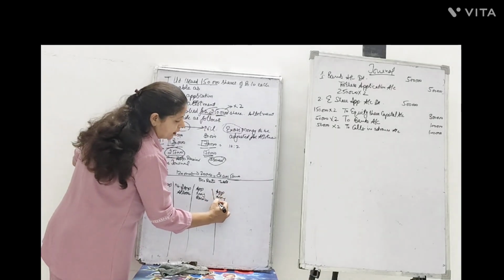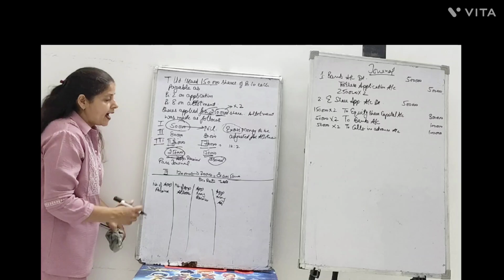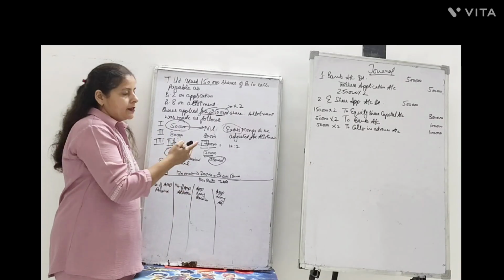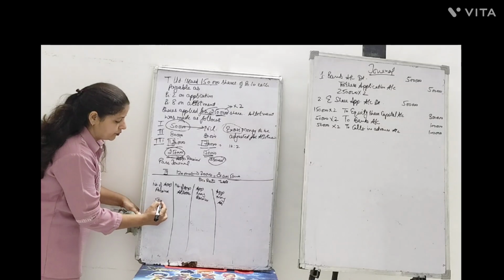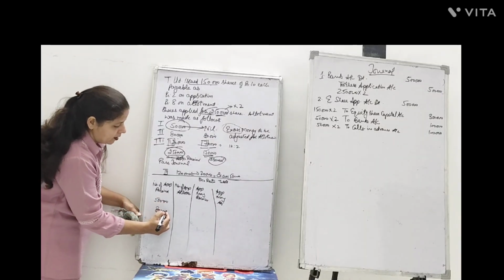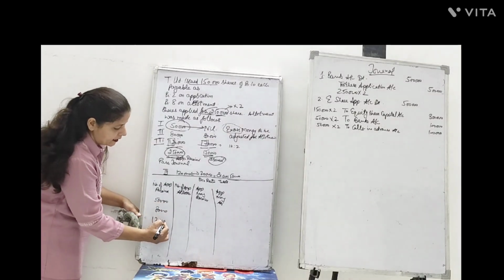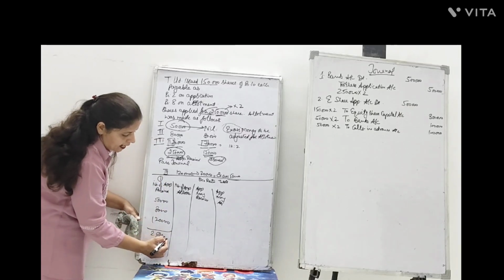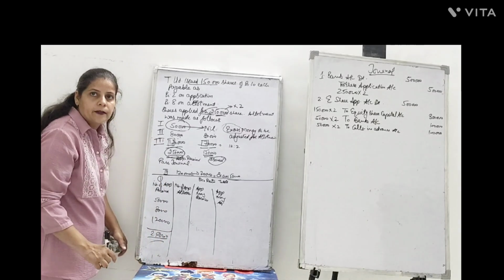Let's see how it is to be taken. First of all, just go step by step. The people applied for 50,000, 80,000 and 1,20,000 shares. Column number 1, total number of shares applied, were 2,50,000 here.